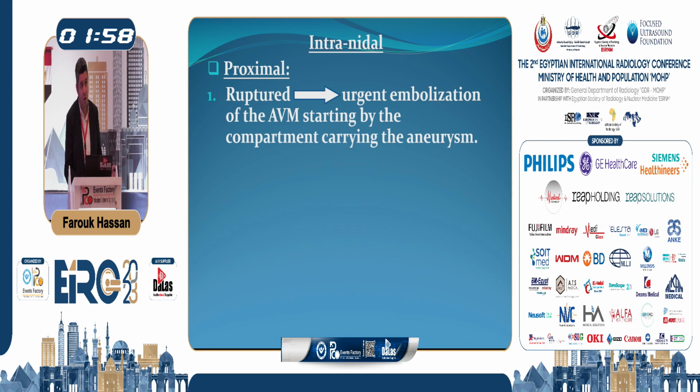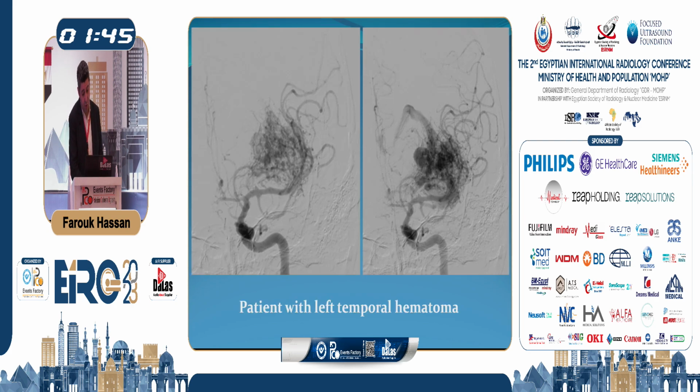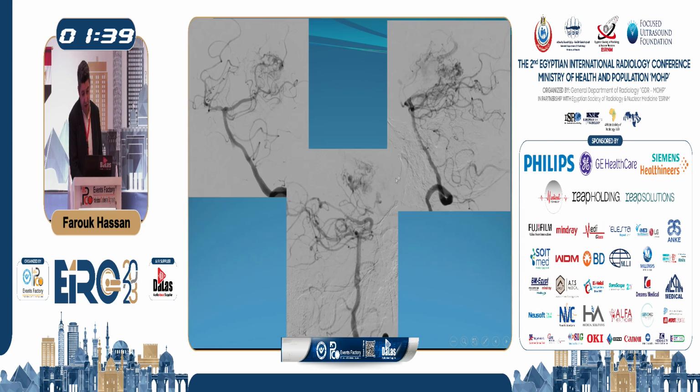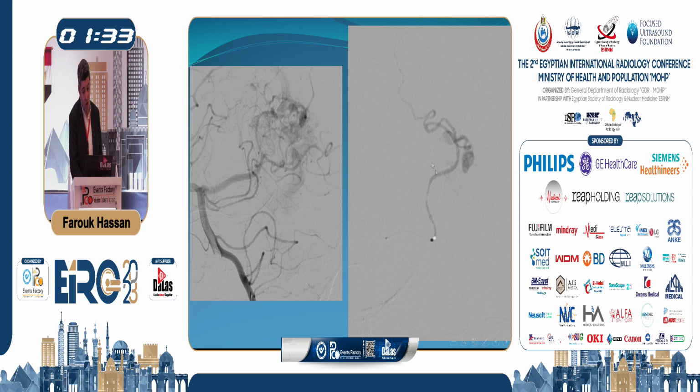We can do this, occluding the AVM and the intranidal aneurysm. If we cannot occlude the whole AVM in one session, we go in the first session and try to occlude the compartment carrying the flow-related intranidal aneurysm that ruptured. Like what we had in this case, the patient had a left temporal hematoma, this AVM. We did the angiogram, supply coming from the MCA and also from the PCA, and we found this flow-related aneurysm, and from the CT scan, it was the origin of the bleeding.